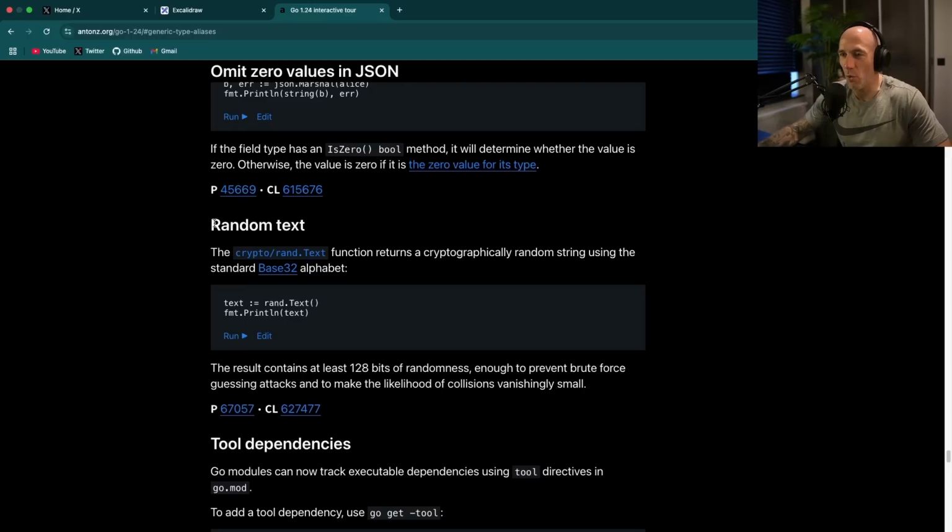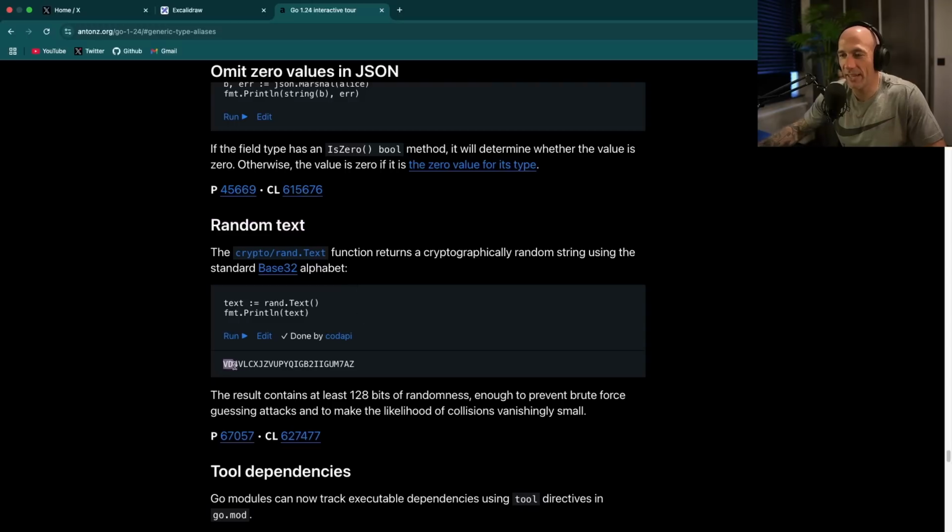The next thing, random text. This is a bit of a minor thing, but still, I mean, rand.text. You see, they are starting to implement all these quality of life improvements. And I'm really a big fan of that because rand text actually is going to... Let me run this. Man, yes. Okay, so this beautiful string.